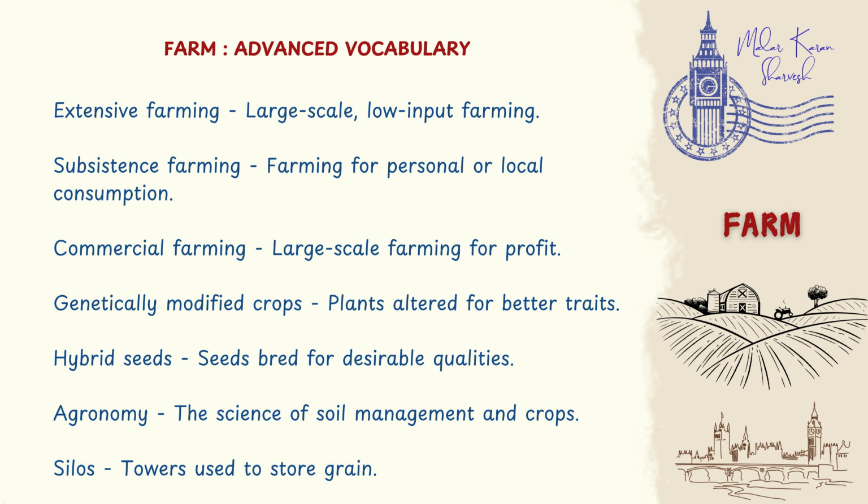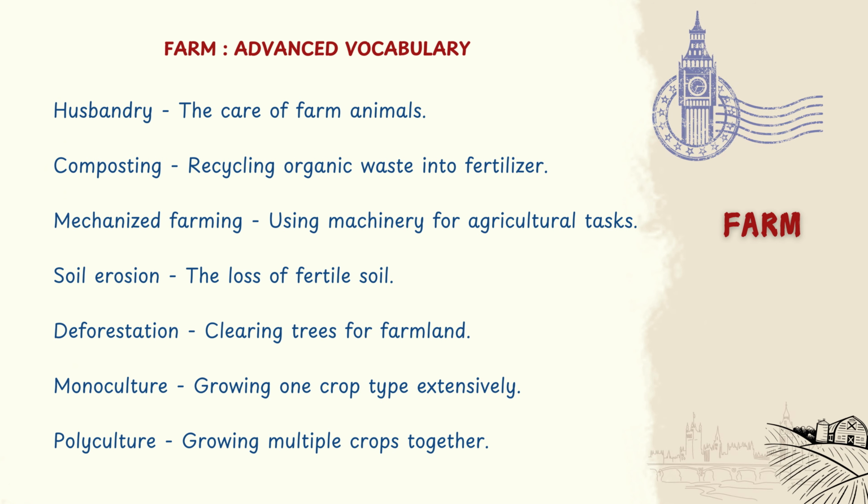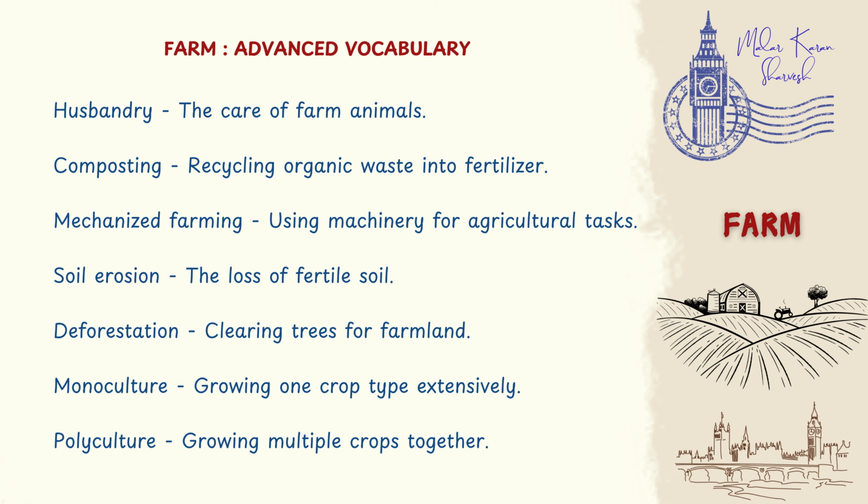Silos, towers used to store grain. Husbandry, the care of farm animals. Composting, recycling organic waste into fertilizer. Mechanized farming, using machinery for agricultural tasks. Soil erosion, the loss of fertile soil. Deforestation, clearing trees for farmland.